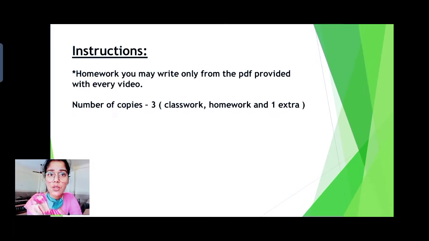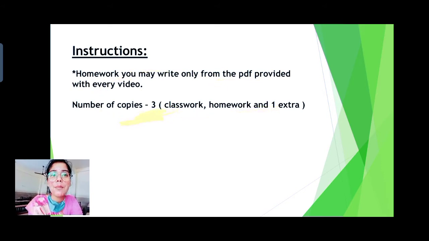Now as you can see on your screen, this is the written instruction. Homework you may write only from the PDF provided with every video. Class, please remember this: you are supposed to do the homework which is given at the end of the PDF. At the last slide you are supposed to do only that.